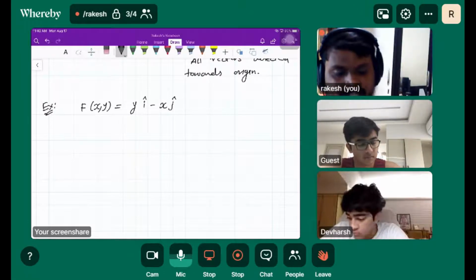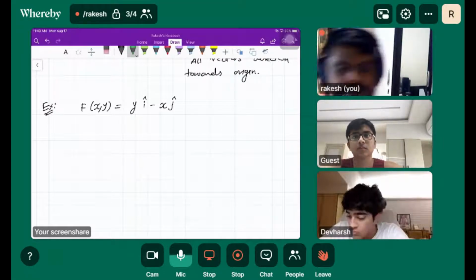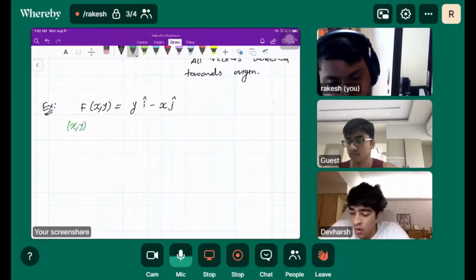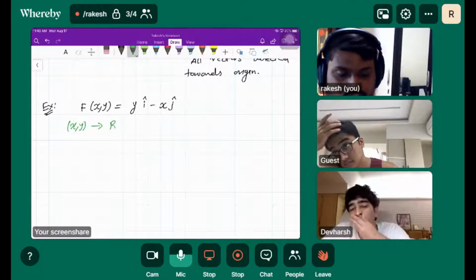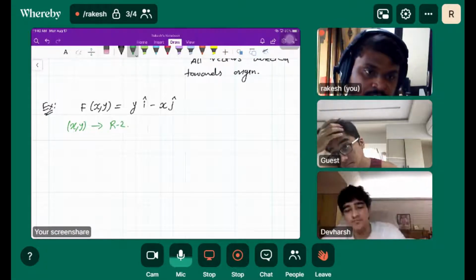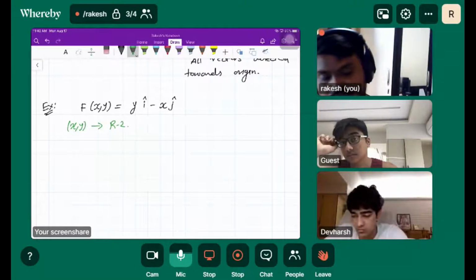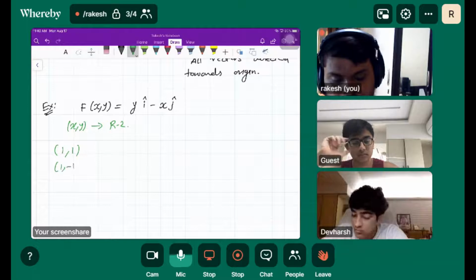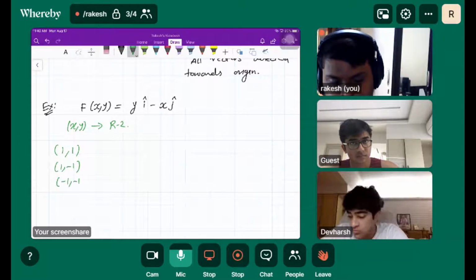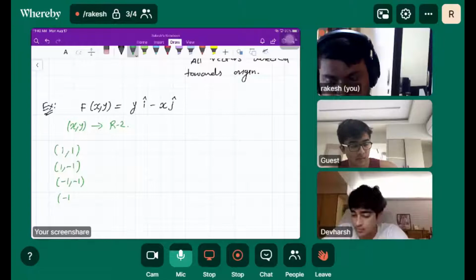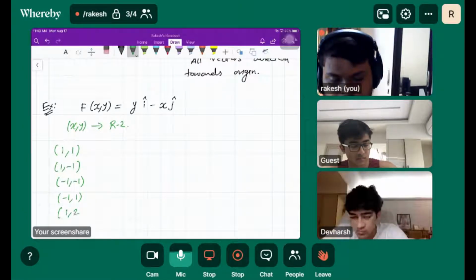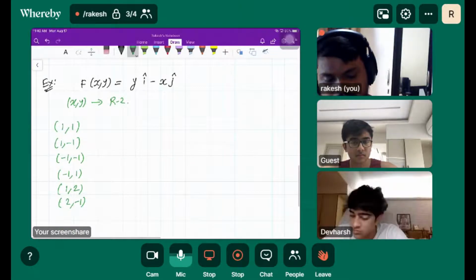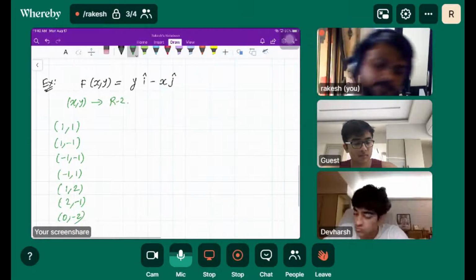First we recognize that the given vector field is in R2, because there are two independent variables, x and y. So our vector field can be drawn in R2. Let's take the random points: 1 comma 1, 1 comma minus 1, minus 1 comma minus 1, minus 1 comma 1, 1 comma 2, 2 comma minus 1, 0 comma minus 2.